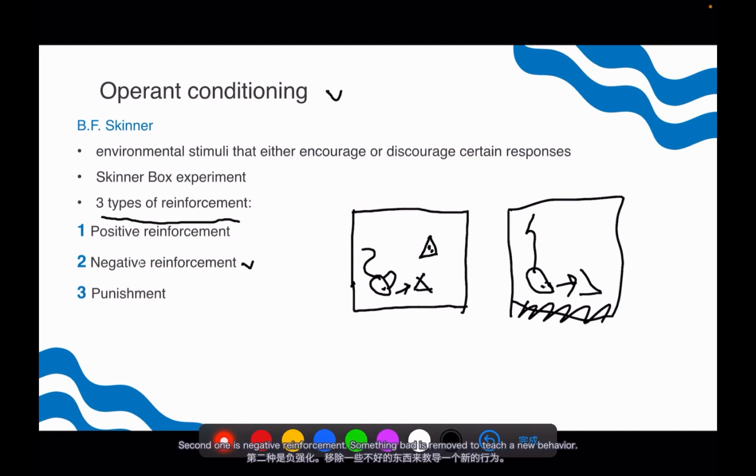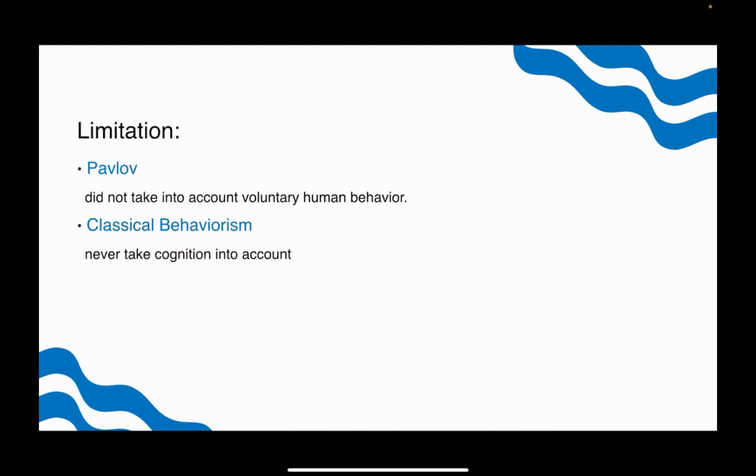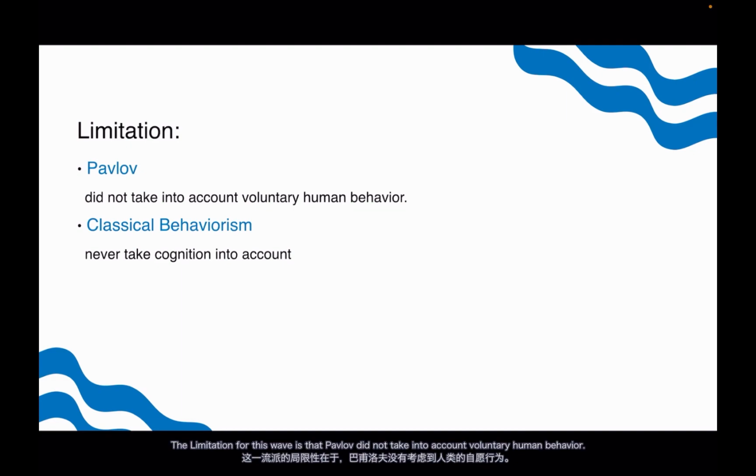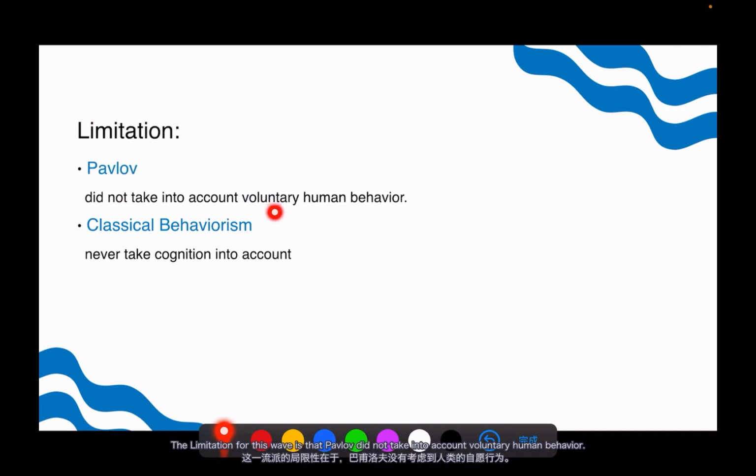Second one would be negative reinforcement. Something bad is removed to teach a new behavior. An example would be to stop the electric current when the rat pressed the lever. The last one is punishment. Something bad is added to teach the subject to stop a behavior. The limitation for this way is that Pavlov did not take into account voluntary human behavior. Classical behaviorism never takes cognition into account.